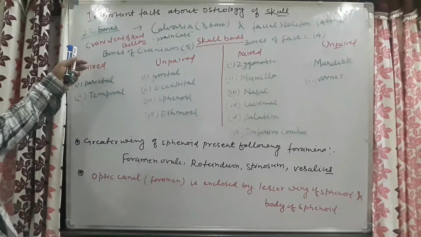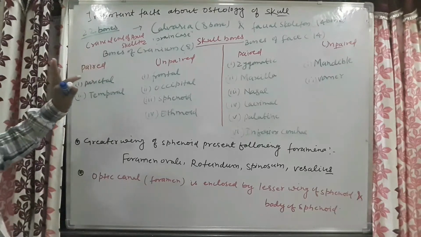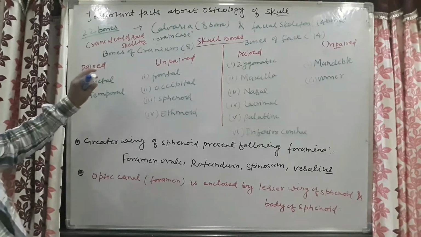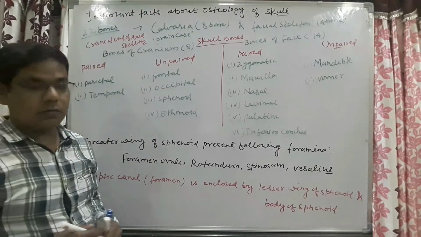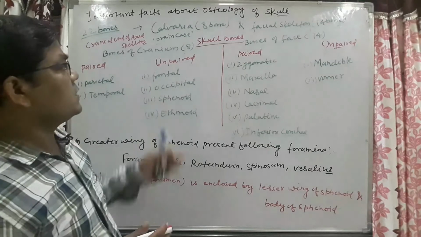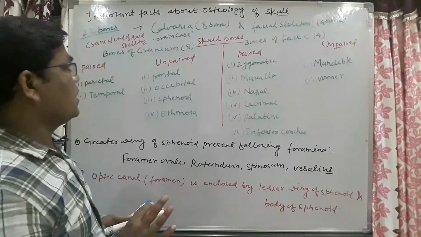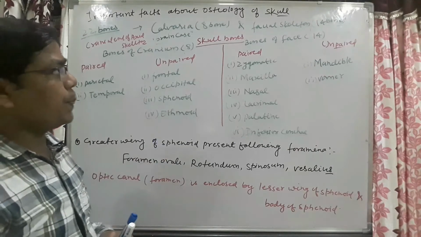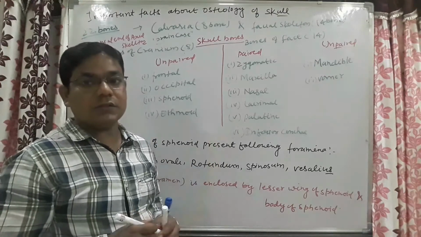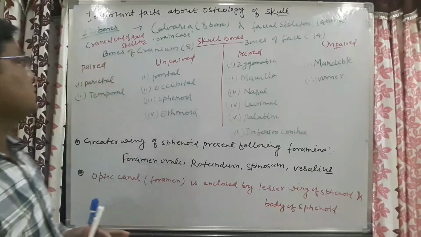How are there 22 bones? The 8 bones are the bones of the cranium or the calvaria, that is the brain case, and the facial skeleton consists of 14 bones.